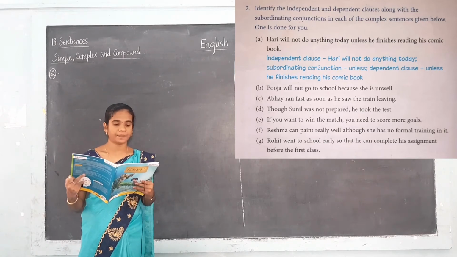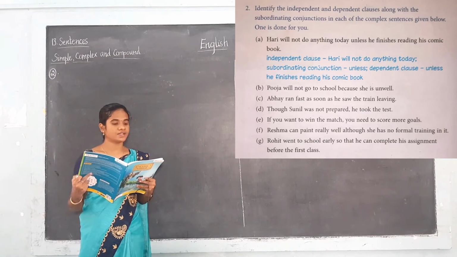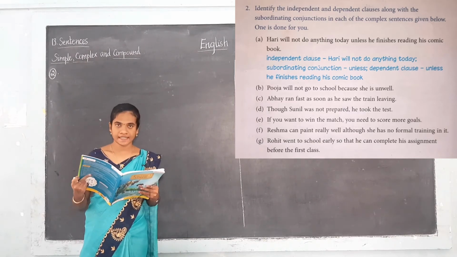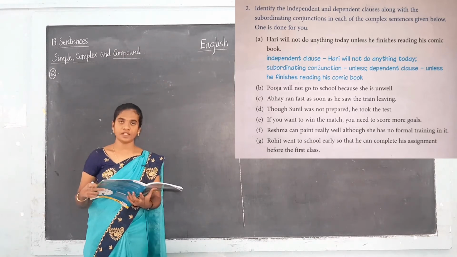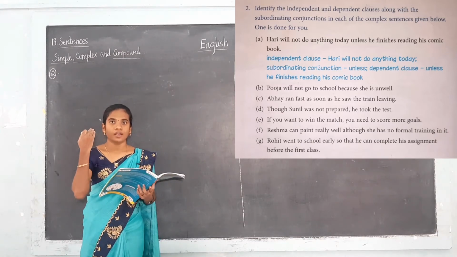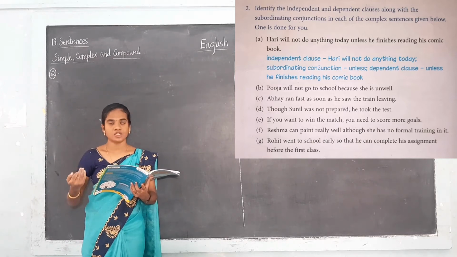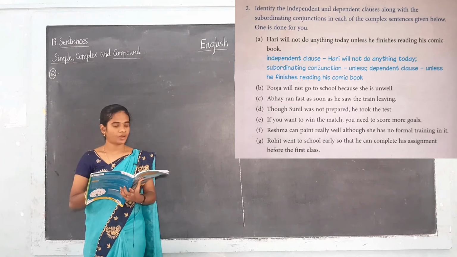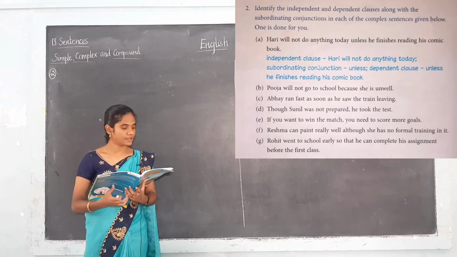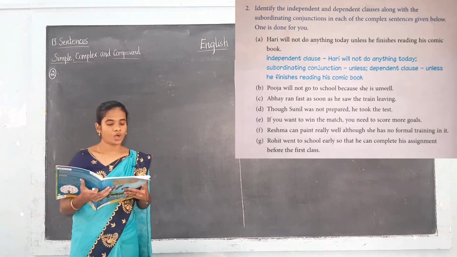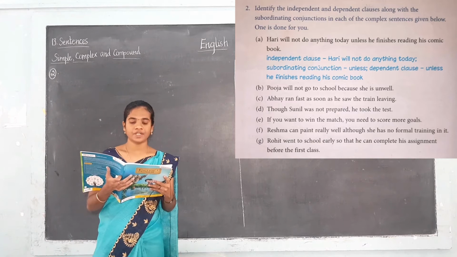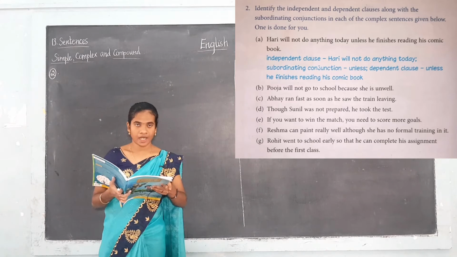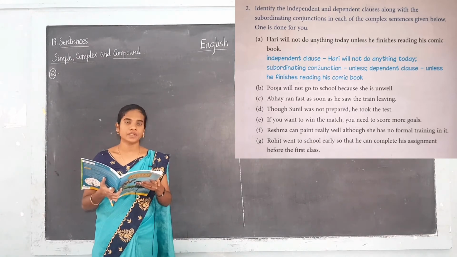Identify the independent and the dependent clause along with the subordinating conjunction in each of the complex sentences given below. One is done for you. This exercise is about complex sentences. In complex sentences we have an independent clause and a dependent clause joined by a subordinating conjunction. See here: Hari will not do anything today unless he finishes reading his comic book. You have to find the independent clause, the subordinating conjunction and the dependent clause.